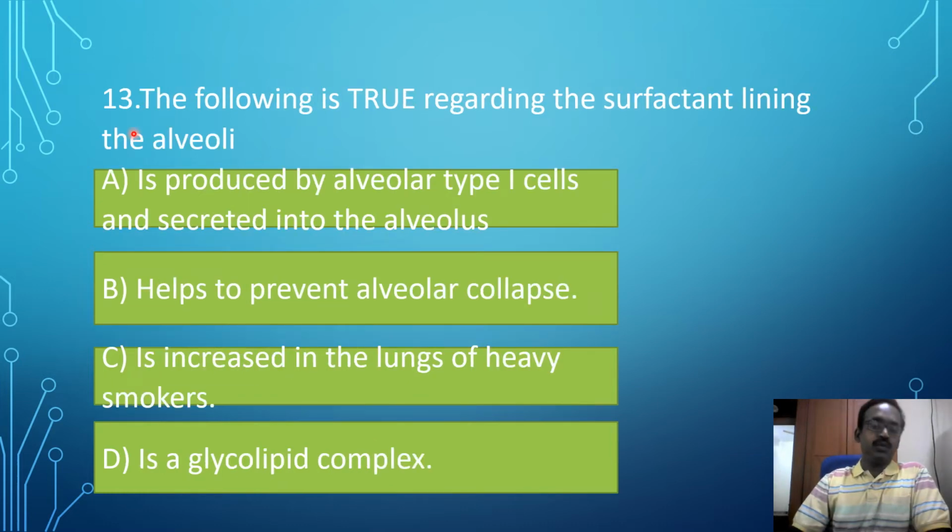13th MCQ, an easy MCQ. The following is true regarding the surfactant lining the alveoli. Option A: is produced by alveolar type 1 cells and secreted into the alveolus. This is not the correct answer. Surfactant is produced by the type 2 alveolar cells. Option B: helps to prevent alveolar collapse. So this is the correct answer.